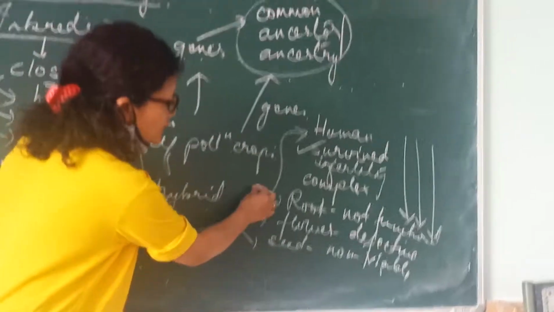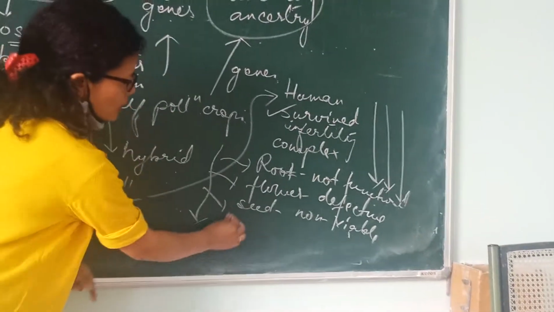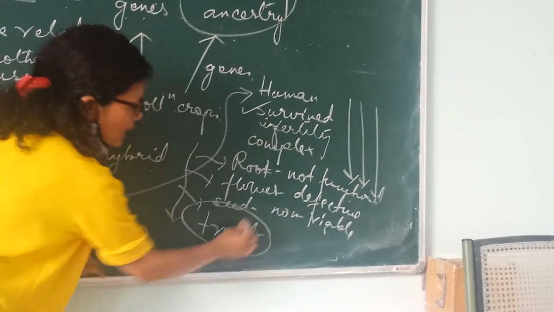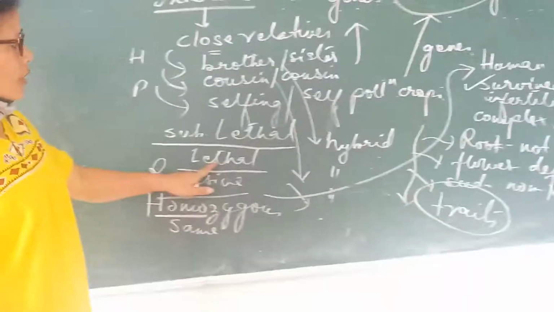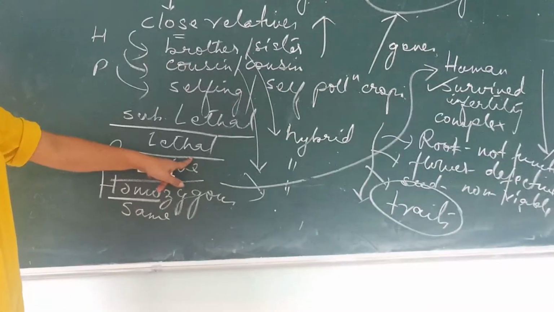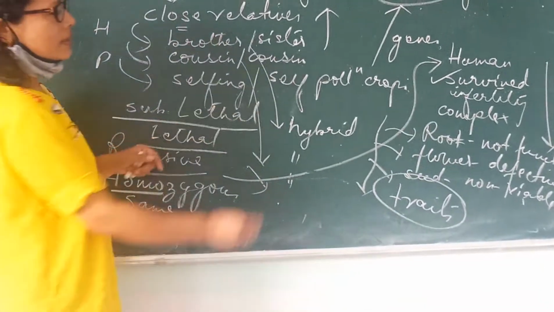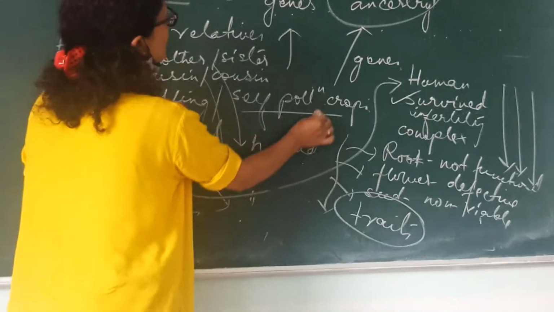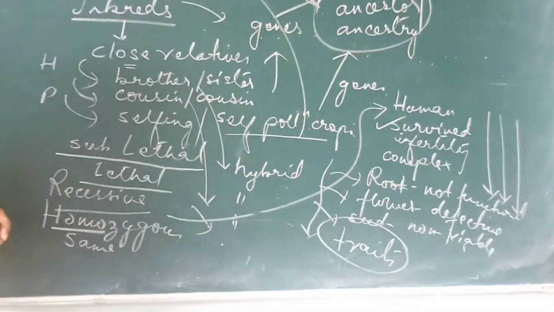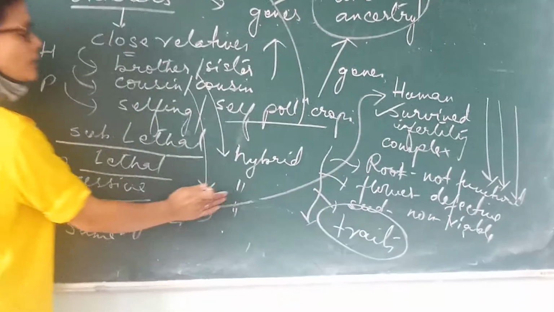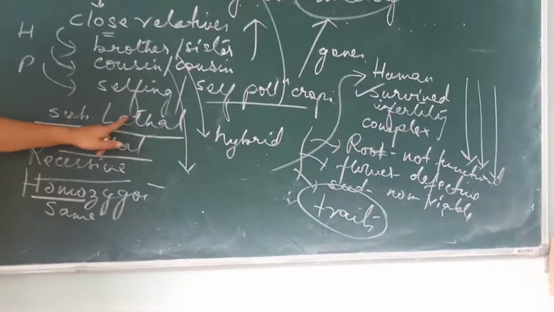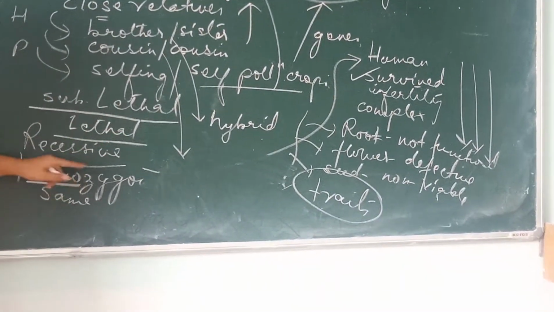So all these are what? They are known as traits. And these traits are a manifestation of the sublethal and the lethal genes. Alright. In self-pollinated plants, as a result of inbreeding depression, what happened to the hybrid plant? It also expressed sublethal and lethal gene, that is recessive gene.